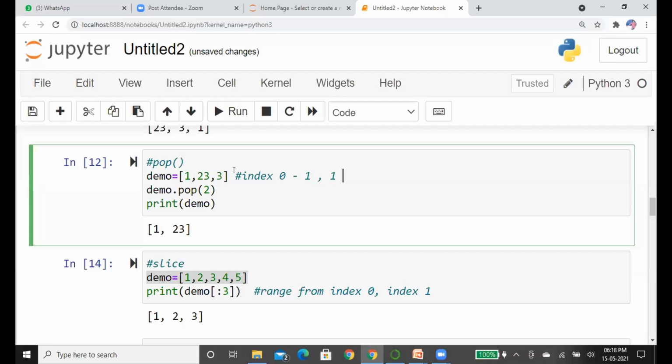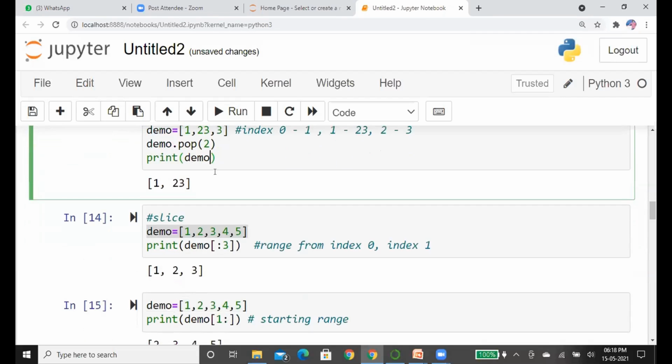Similarly, at position 1 we have 23. And at index 2 we have 3. In the pop method we passed the index value as 2, so it goes to index 2 and removes this value 3 and modifies the list. So see here, it removes the element 3 from the list. This is the pop method. The pop method uses the index value to remove an element from the list.